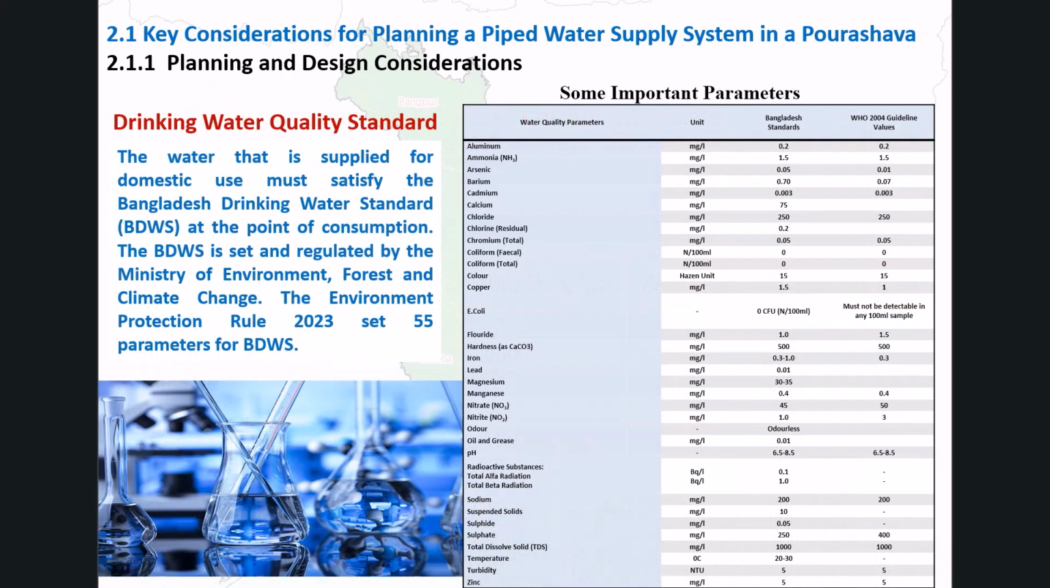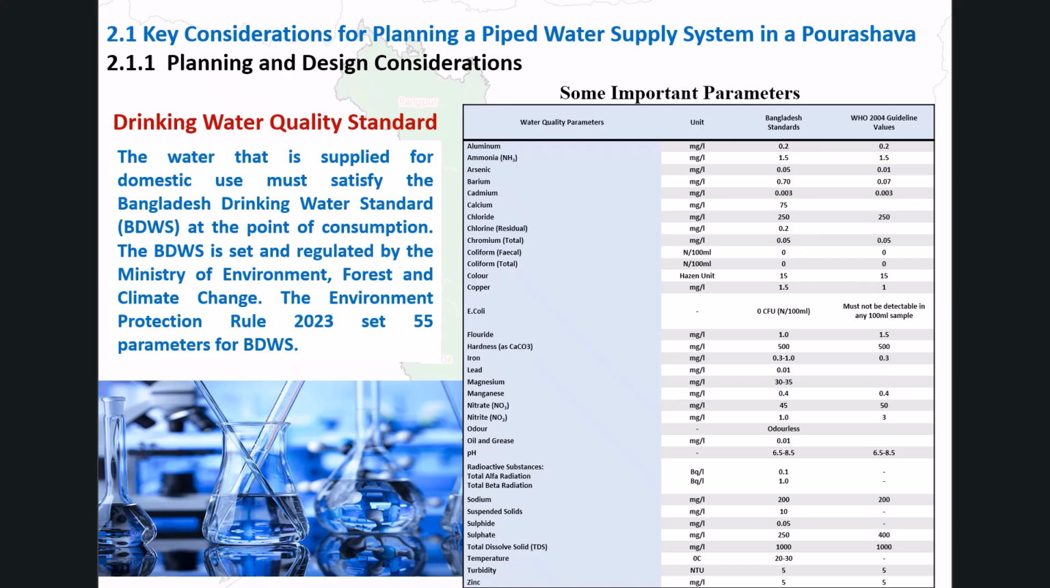All water supplied for domestic use must satisfy the Bangladesh Drinking Water Standard, or BDWS, at the point of consumption. This standard is set and regulated by the Ministry of Environment, Forest and Climate Change. The Environment Protection Rule 2023 defines 55 parameters under the BDWS. This slide shows some of the most important parameters.